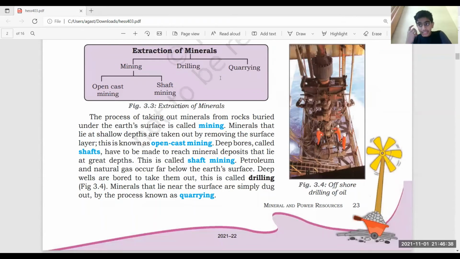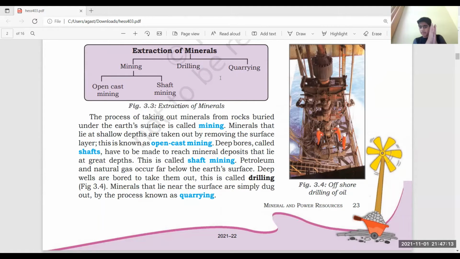Now, there's a bit of confusion in mining, and you get confused in a few areas, so I'm just clarifying everything for you here. Mining is divided into two types: open cast mining and shaft mining. What is mining? It's the process of taking out minerals from rocks buried under the earth's surface. The minerals that lie at shallow depths, we remove from there. That process in mining is known as open cast mining.